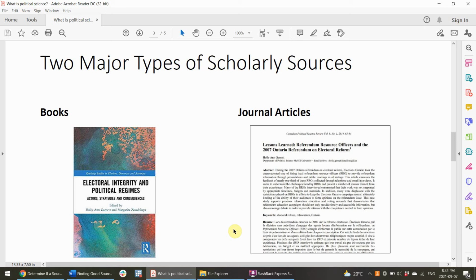The question is then, how do I go about actually researching? Where do I find sources? Where do I find articles? How do I know if they're good or not? So we'll start with the basics.